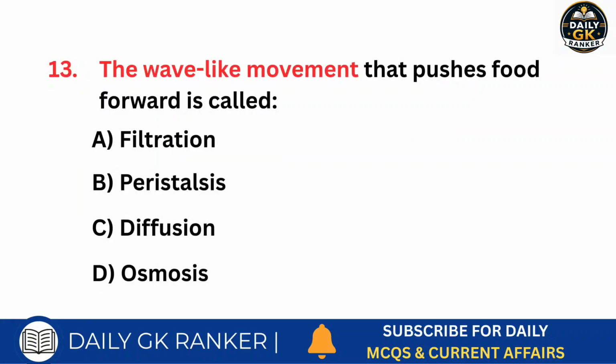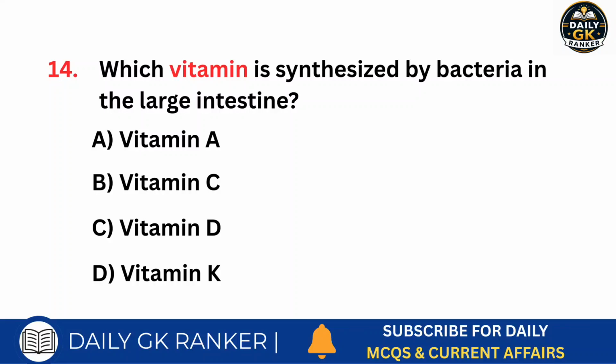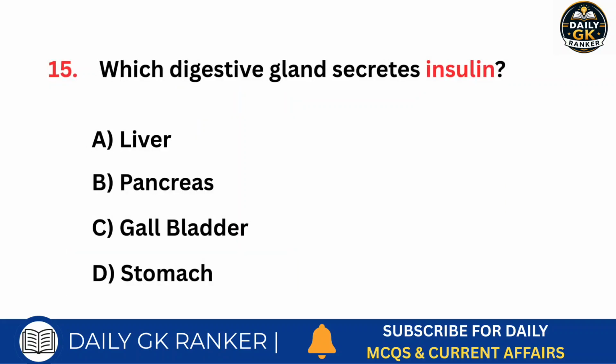The wave-like movement that pushes food forward is called. Answer is peristalsis. Which vitamin is synthesized by bacteria in the large intestine? Answer is vitamin K. Which digestive gland secretes insulin?